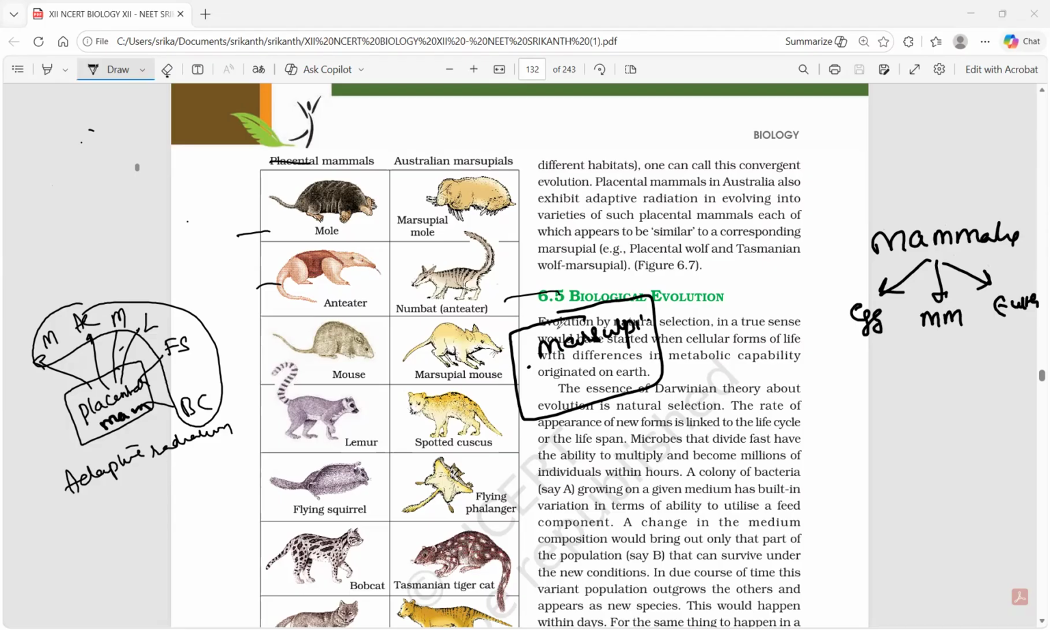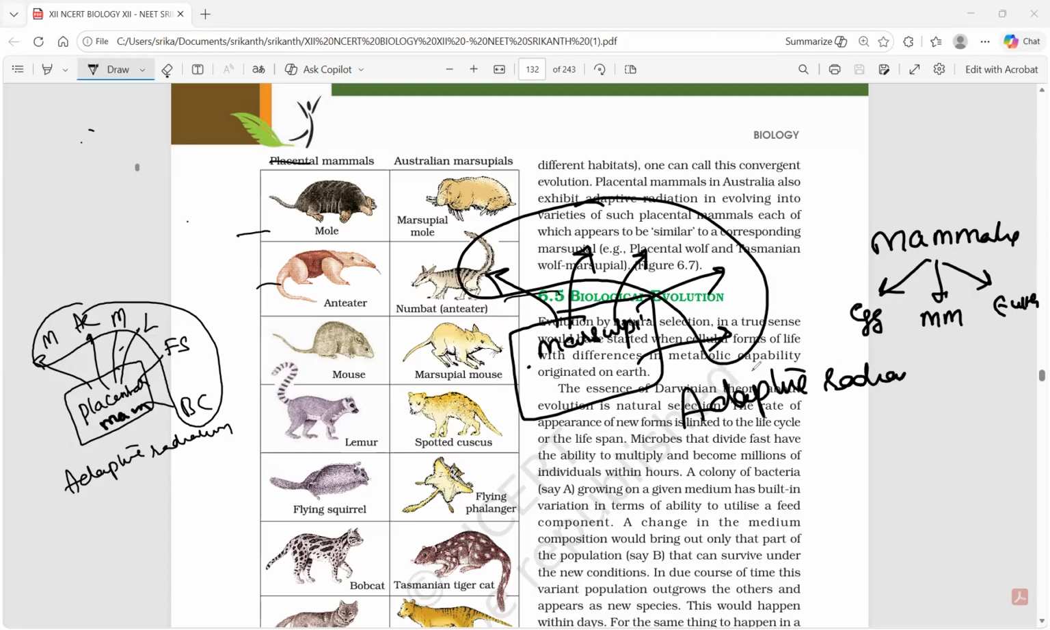So now the story of marsupial mammal we are talking. Marsupial mole, numbat, marsupial mouse, spotted cuscus, flying phalanger. Here in this story, this is also a kind of adaptive radiation. So there is personalized adaptive radiation. Now, a mole from here went to different places, we said. Then a marsupial mole came here to eat the ants. Both are anteaters. So that you understand the criteria. Adaptive radiation happened here, and adaptive radiation happened here.